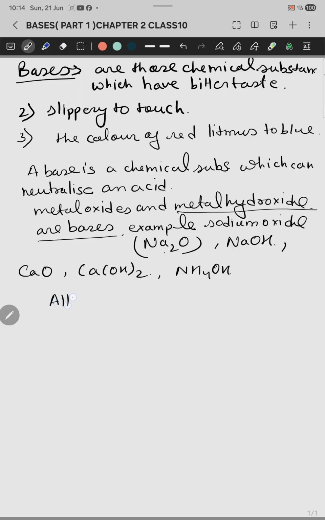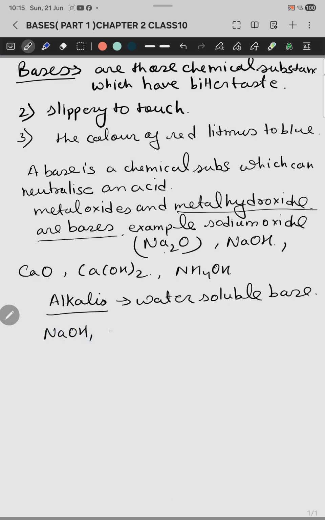Now the next term we have is alkali. Water soluble bases are known as alkalis. A base which is soluble in water is known as an alkali. Examples of water soluble bases: NaOH is an alkali. Potassium hydroxide, KOH, is an alkali. Ca(OH)2 is an alkali. NH4OH is also an alkali. Mg(OH)2 is an alkali. So they are all considered alkalis.